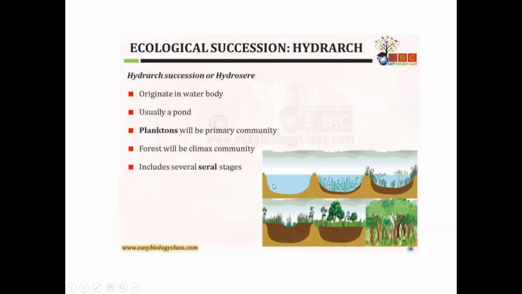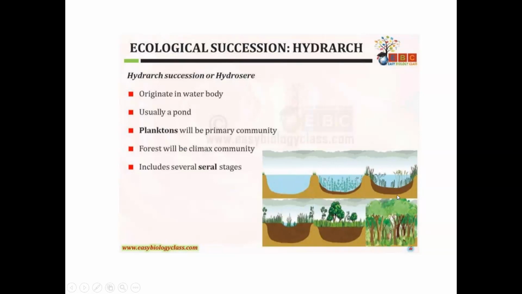In this place, due to migration or wind, seeds or spores fall and start germination. The same area is occupied by different plant communities, and at last the final community is reached.